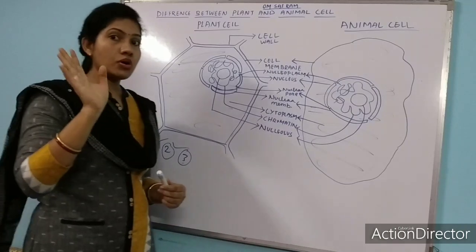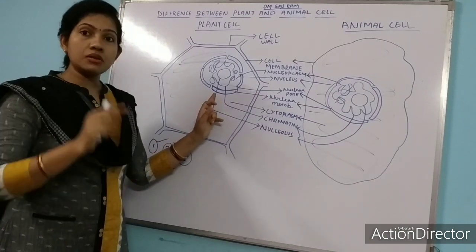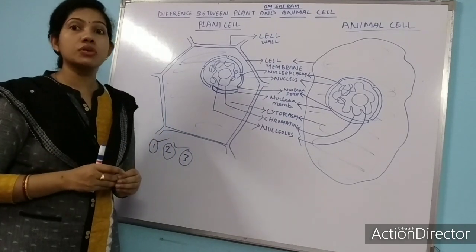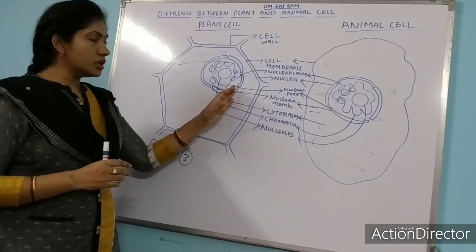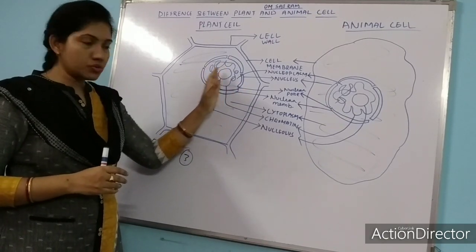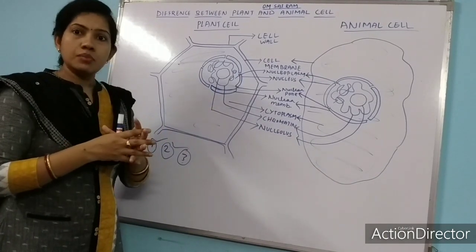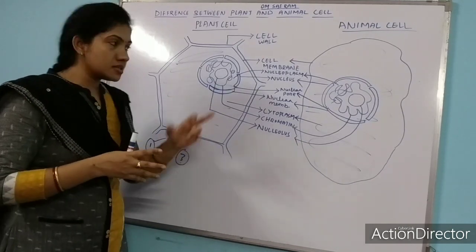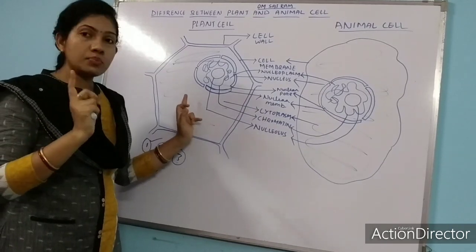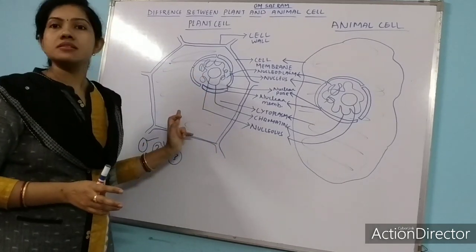So nucleus is a very important topic. Remember, what all are the things we had discussed about nucleus? Nuclear membrane which surrounds the nucleus. Nuclear membrane contains small pores over its surface. We call it as nuclear pore. What is the work of nuclear pore? Nuclear pore exchanges the protein between the inside of the nucleus and cytoplasm. Or else we can say nuclear membrane exchanges the substances between the nucleoplasm and cytoplasm. Remember, what is the function of nuclear pore? It exchanges the substances between the nucleoplasm and cytoplasm.